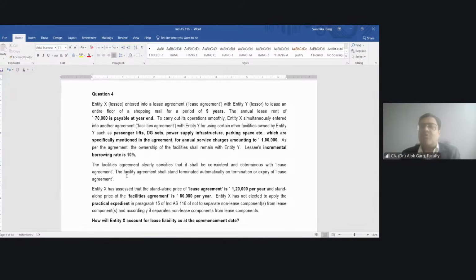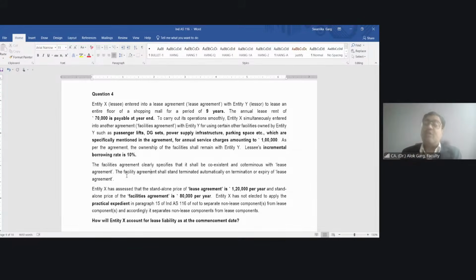We have entered into two contracts at the same time: one non-lease component agreement, which is the facility agreement, and one lease component agreement, which is the rental agreement. I told you, I don't mind. You just need to pay me 1,70,000 in total. You want to write 50,000 in the lease component, you can do that. 1,20,000 on the non-lease component, whatever you want, you can do that.